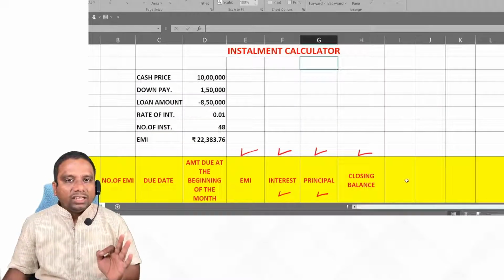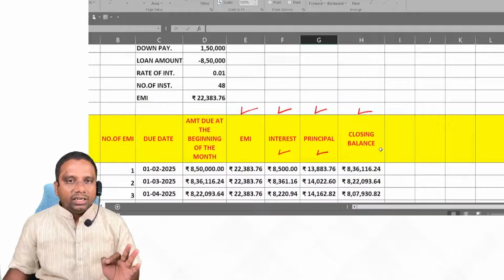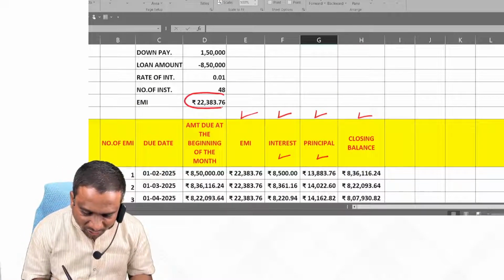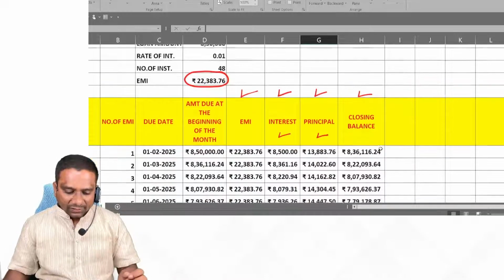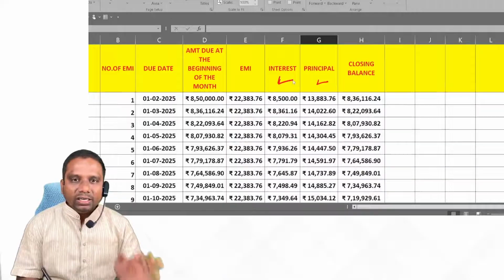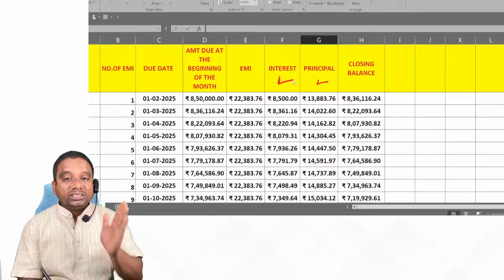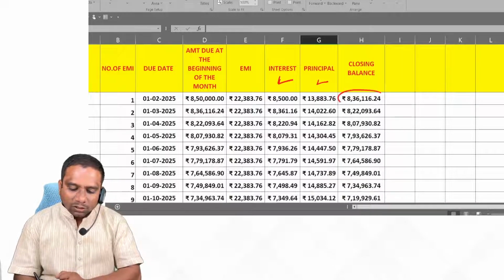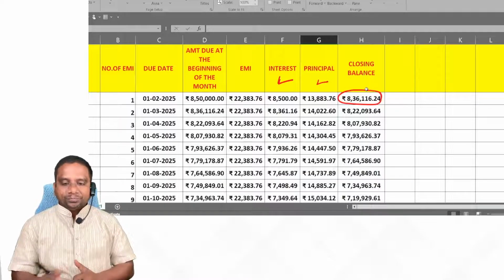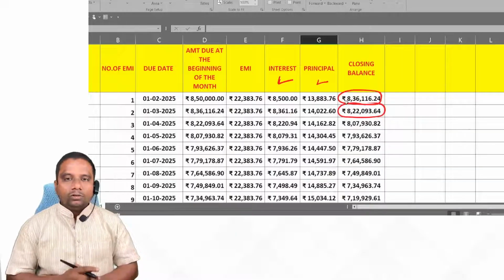With this, what do we calculate? What is the EMI amount we calculate? What is the EMI amount, plus how much interest is included in each installment? And what is the closing balance of liability? Here you can observe the closing balance of liability.